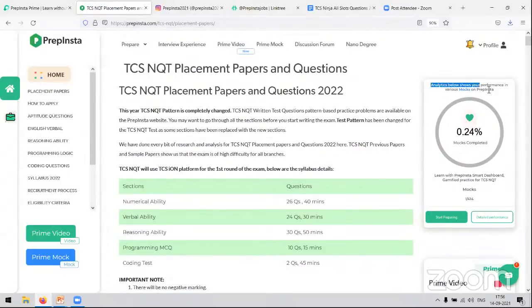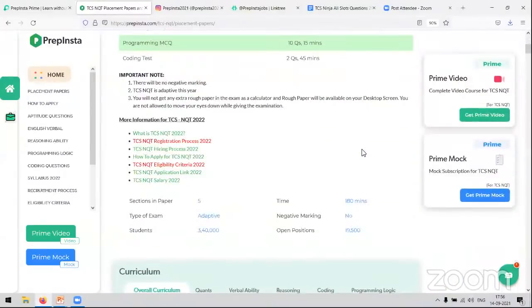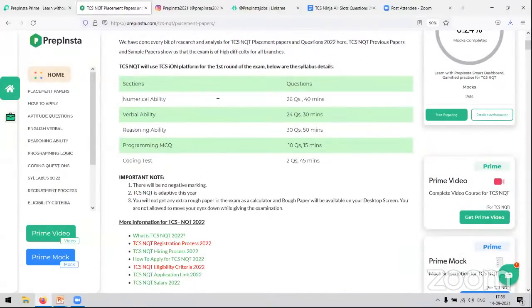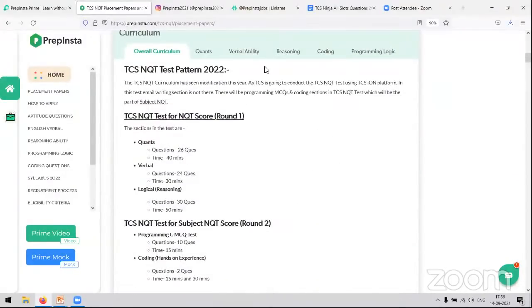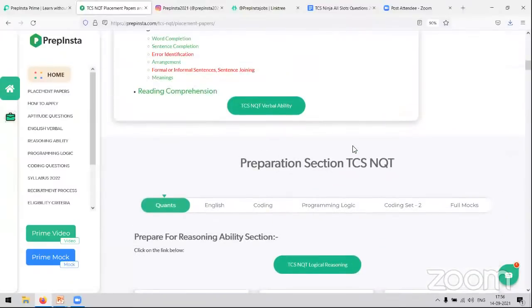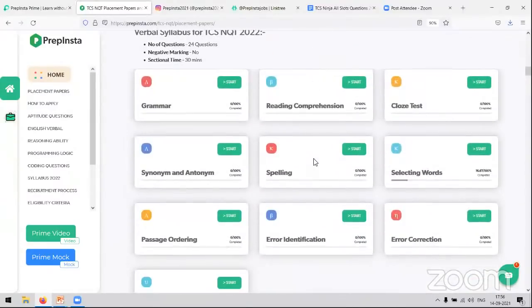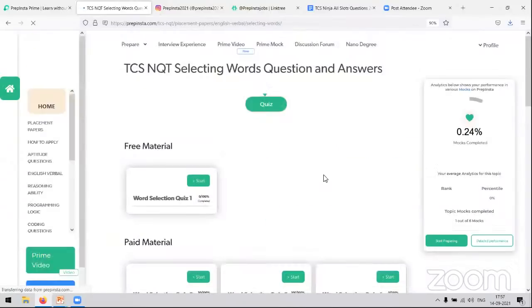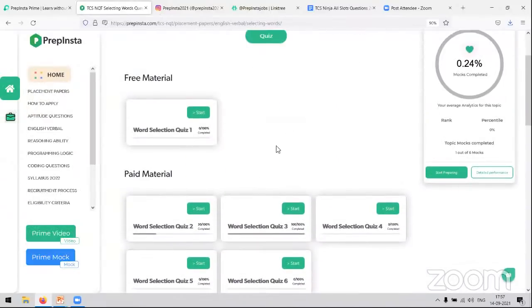As you can see, we have analytics as well. So you can consider yourself if you are doing good or doing bad and improve yourself. Likewise, you have all information about the sections. And when you come down, you can prepare from here as well. If we go on to, let's say, verbal, and select the words quiz, we are going to land upon this page.